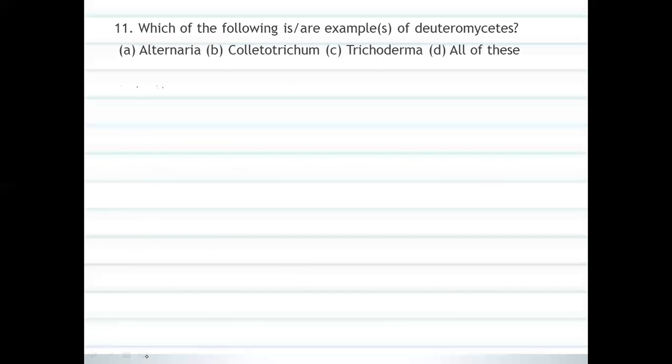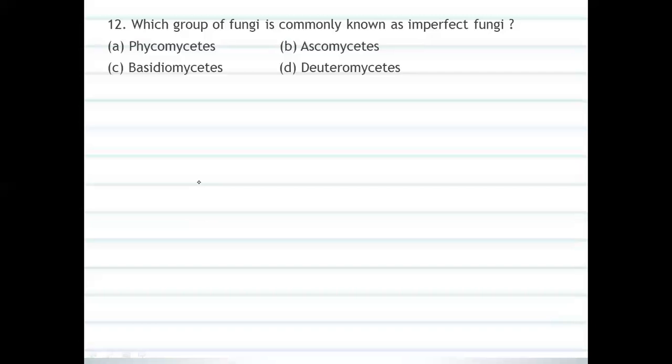So this is the second question. Which group of fungi is commonly known as imperfect fungi? As I told you in the previous question already, here the deuteromycetes is imperfect fungi, as we already discussed. So I think all of you know that, so I won't discuss it once again. As we already discussed, imperfect fungi is nothing but deuteromycetes.